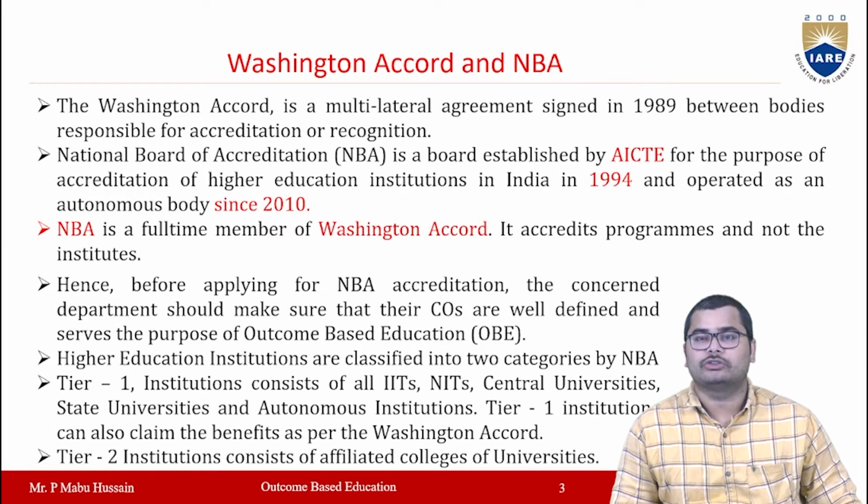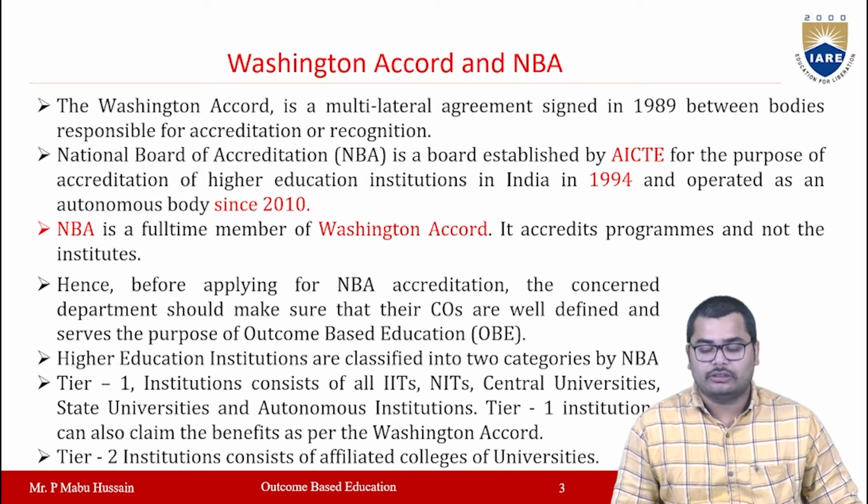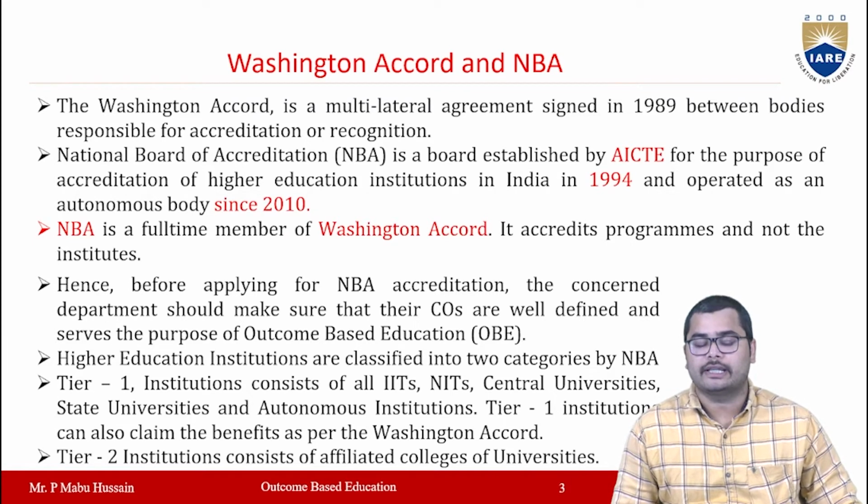From 2010, NBA is a full-time member of this Washington Accord. According to this, NBA accredits the programs and not the institutions. Hence, before applying for any NBA accreditation, the concerned department should make sure that the COs are well defined and they serve the purpose of outcome-based education.